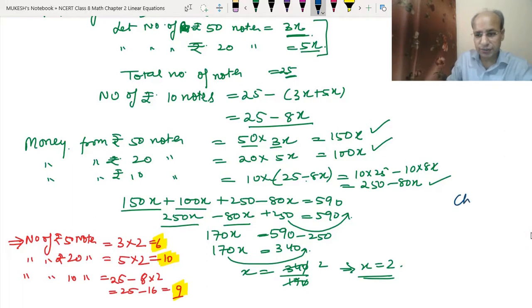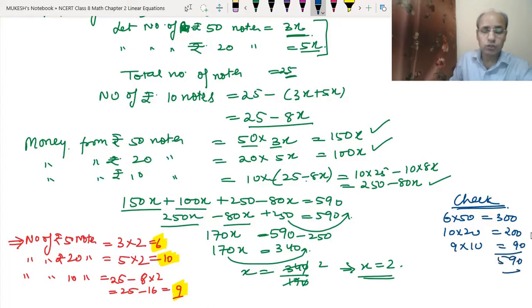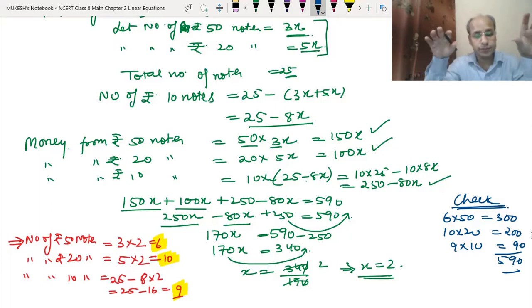Now let's check the answer. Okay. So 6 into 50 means 300. 10 into 20 means 200. And 9 into 10 means 90. When we add them, we will get rupees 590, which was given in the question.